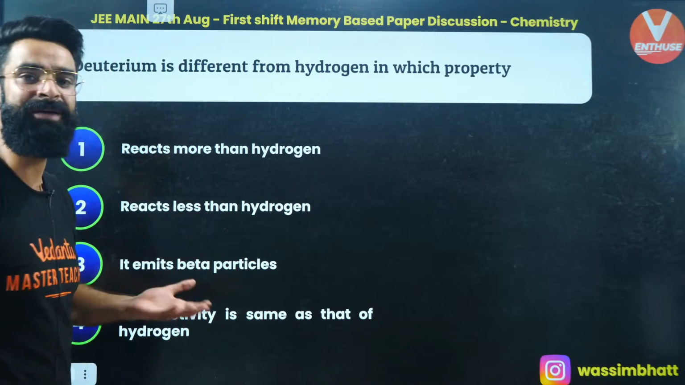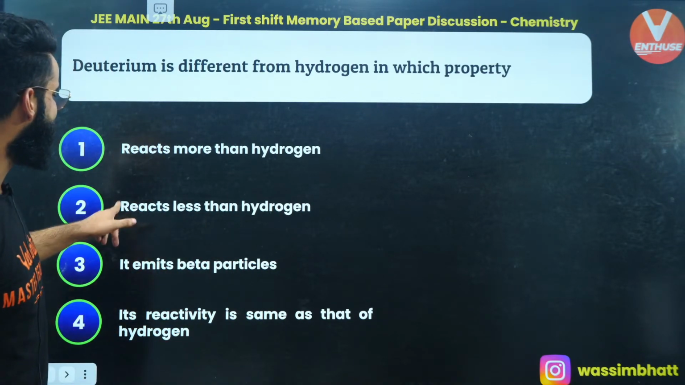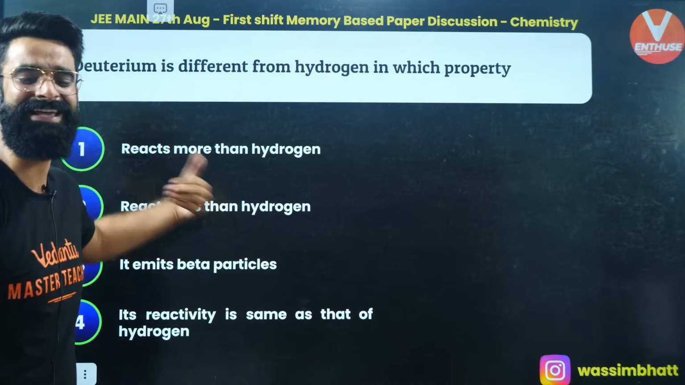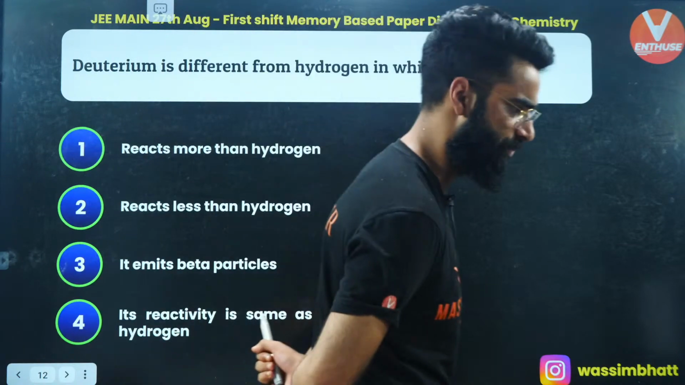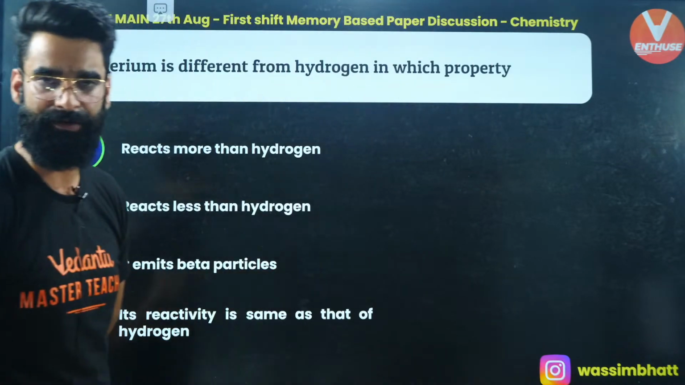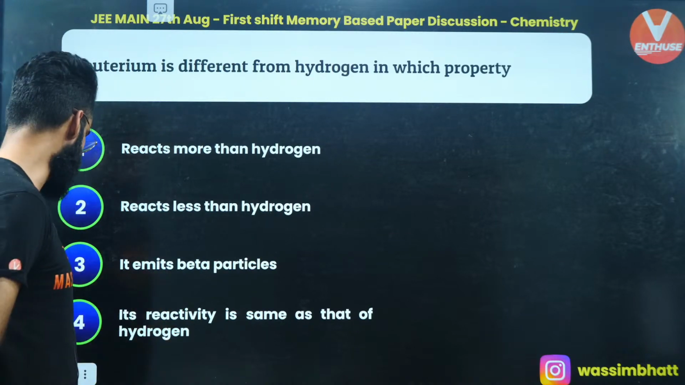Deuterium is basically less reactive than the normal hydrogen, okay? So which option is that? It reacts less than that of hydrogen. It is less reactive than that of hydrogen. So option B was supposed to be the correct one of this one, right? Deuterium is absolutely less reactive than that of the normal hydrogen. Yeah? So option 2 was supposed to be the correct one.